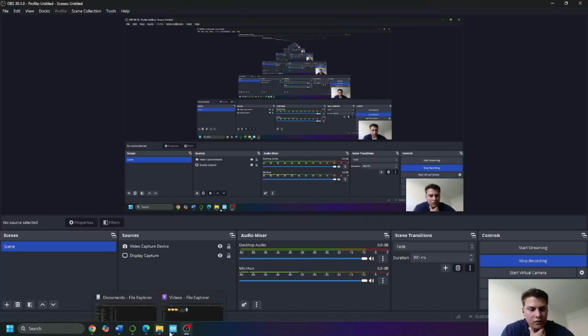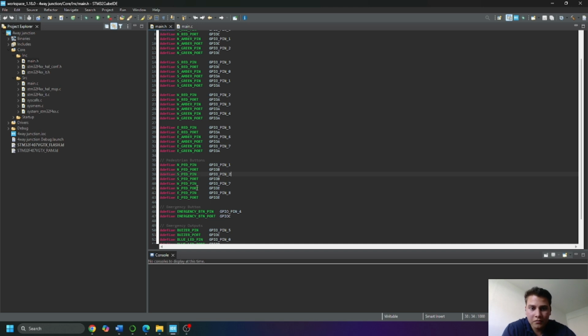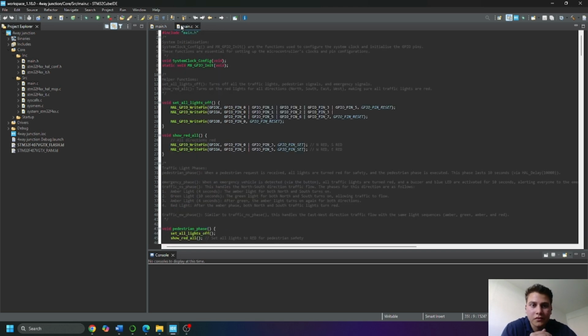That's it. So we have two main files of code. The main H file, which is a header file. This is where we define the pins, we give them names. I haven't used the names. This was more like a list for me to save and look back at what each pin represents. So in red, this is the north LED from the traffic light, represented by PC0. Same for all of them, nice and clear for me, ready to use here.